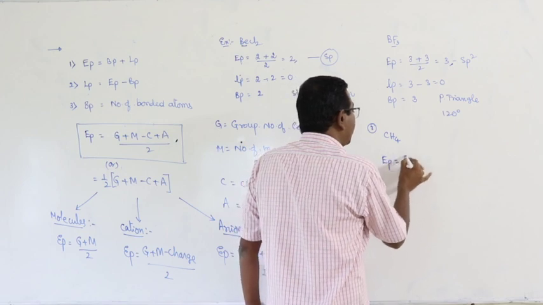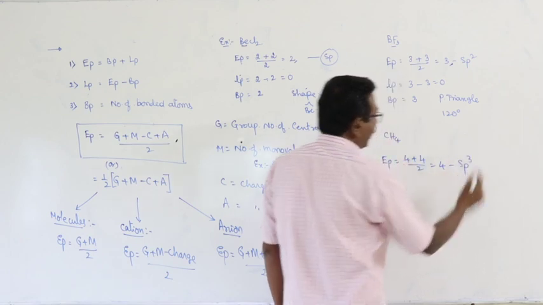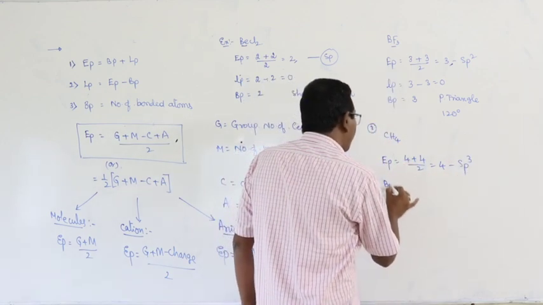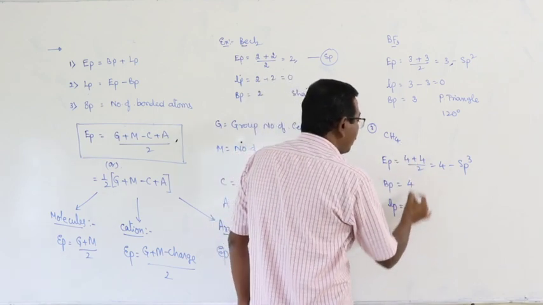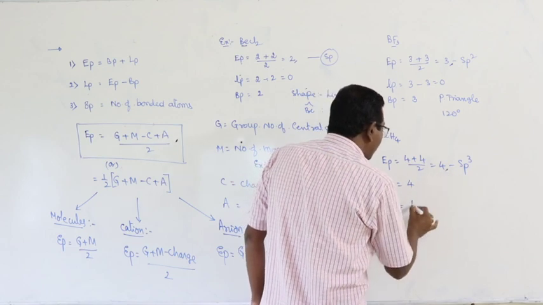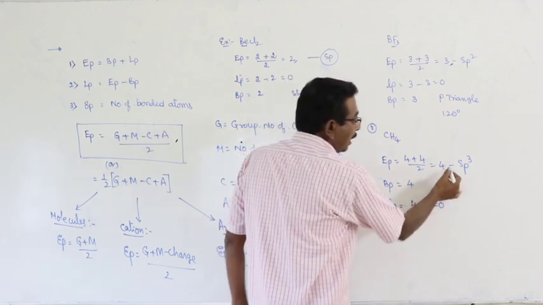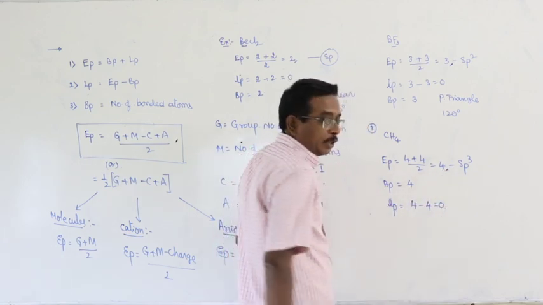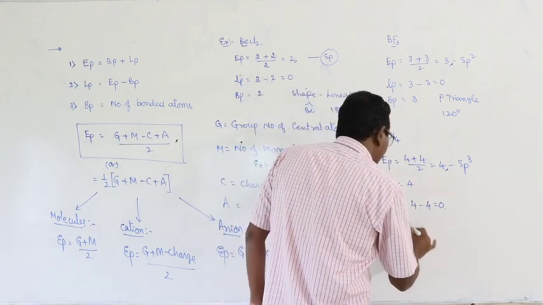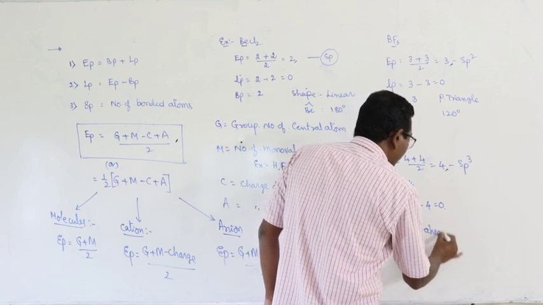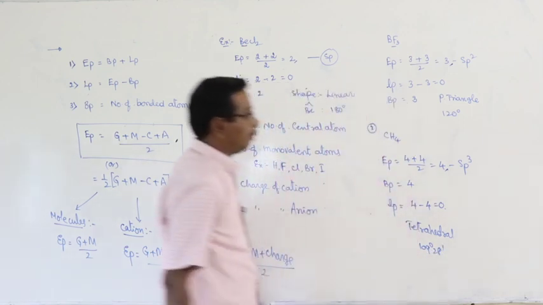Number of electron pairs is equal to (4 + 4)/2, which is equal to 4. Hybridization sp3. Number of bond pairs is equal to 4. Why? 4 hydrogen atoms are there. Number of lone pairs is equal to number of electron pairs minus number of bond pairs, which is 0. 4 electron pairs are there, number of lone pairs 0, number of bond pairs 4, means all the electron pairs are bond pairs. Then the shape of the molecule is tetrahedral and the bond angle is 109 degrees 28 minutes.